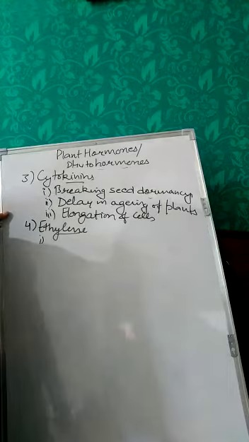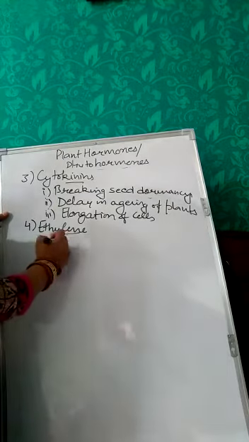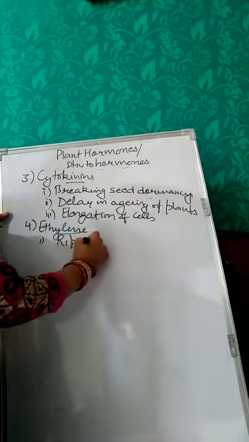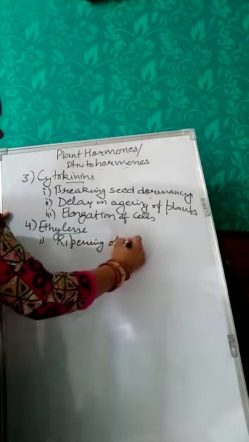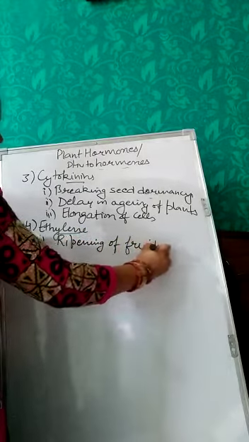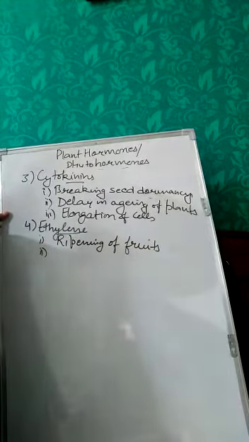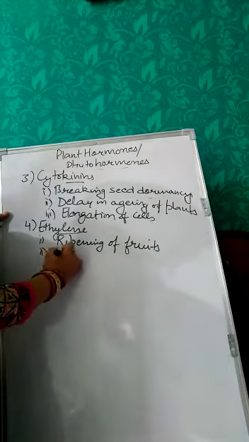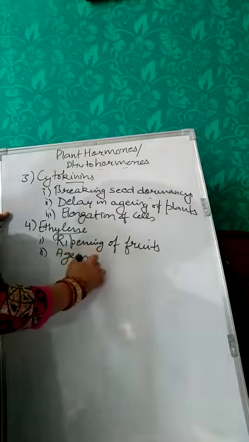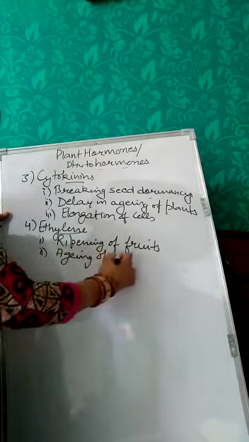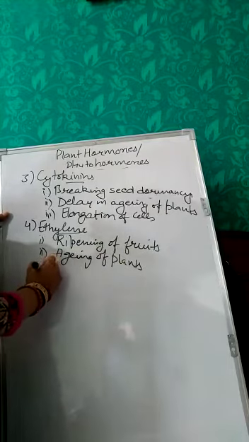It will cause ripening in fruits. It will also be helpful in increase in aging of plants. In the next function, it is helpful in promotion of premature leaf fall.